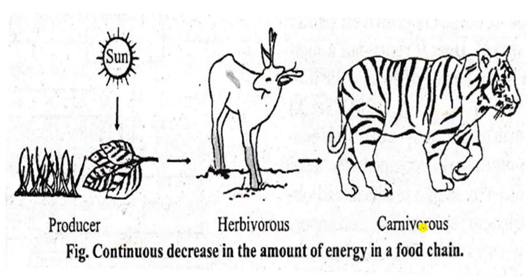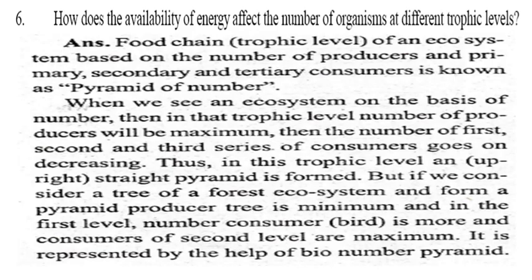So producer, herbivorous and carnivorous, they are the first trophic level and they are the second trophic level and they are the third trophic level, and the fourth trophic level is the top carnivorous. So it is the continuous decrease in the amount of energy in the food chain. ये हमेशा amount of energy में decrease होते हुए चले जाते हैं। So you have to remember this one. So let us go to the next question.